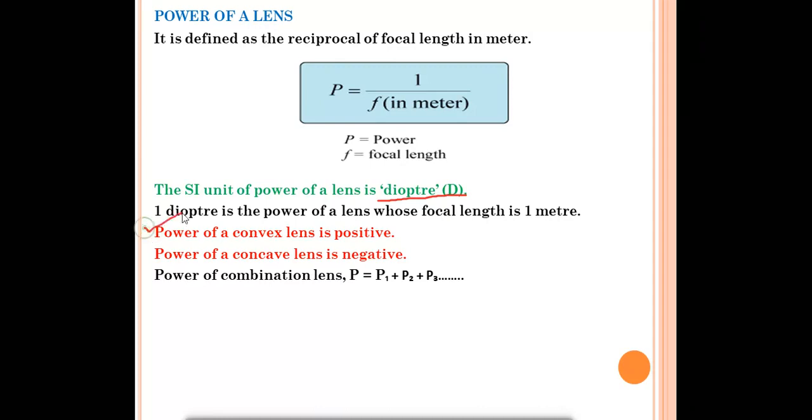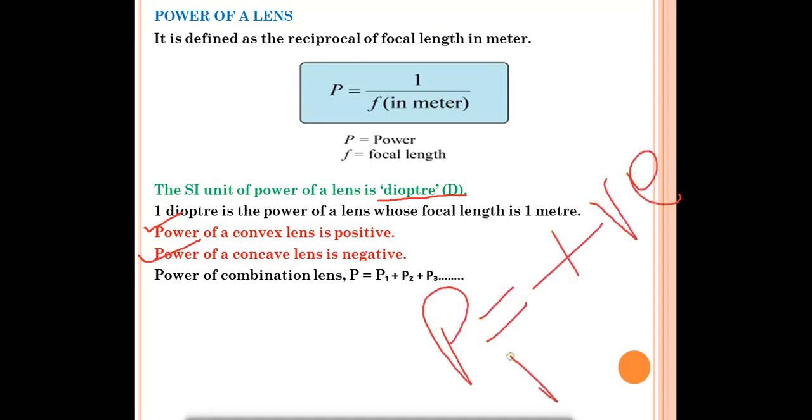Power of a convex lens is always positive and power of a concave lens is always negative. These 2 points also you have to remember. Power of a convex lens is positive and power of a concave lens is negative.